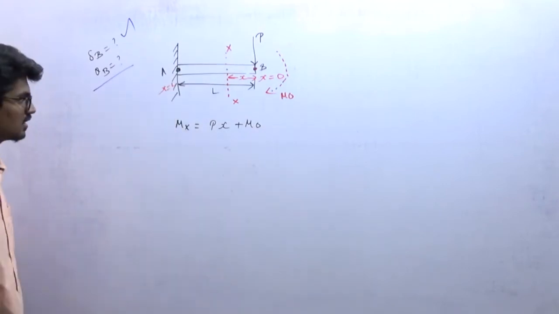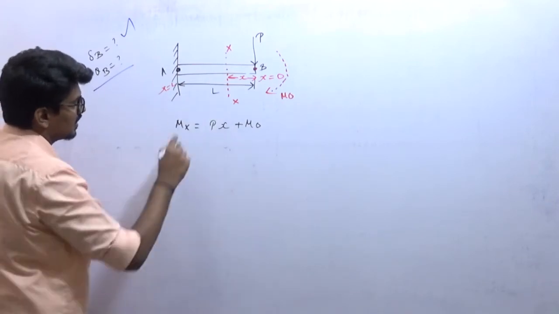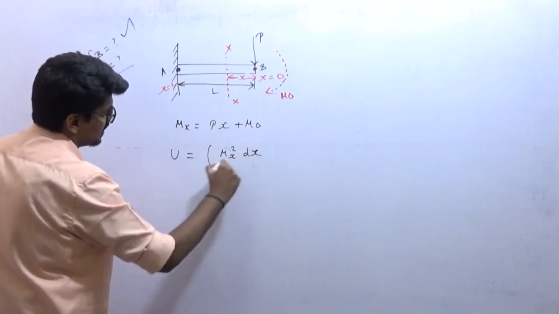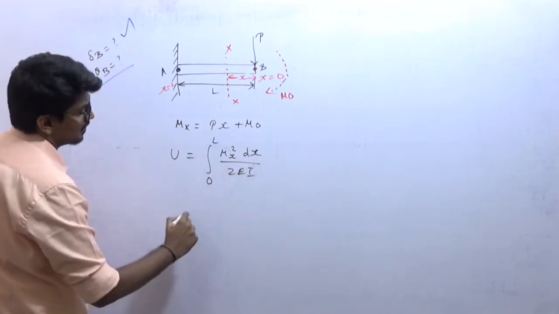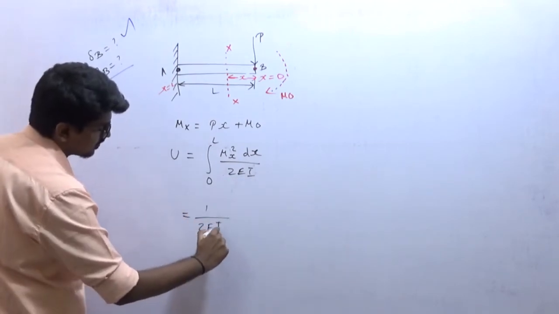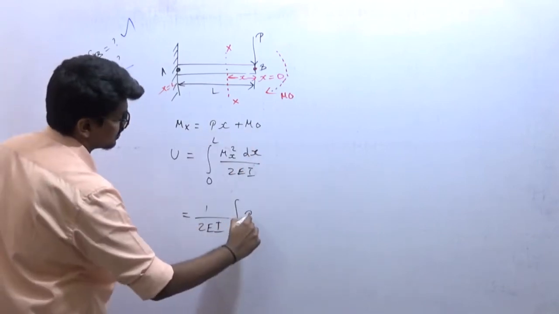Right? So yeah, now what about the strain energy of the total member? That will be equal to the integration of Mx square dx by 2EI, and from where to where do I need to integrate? From 0 to L. I will take 2EI commonly outside, so 1 by 2EI integration of, what is Mx? Mx is this total term, right?